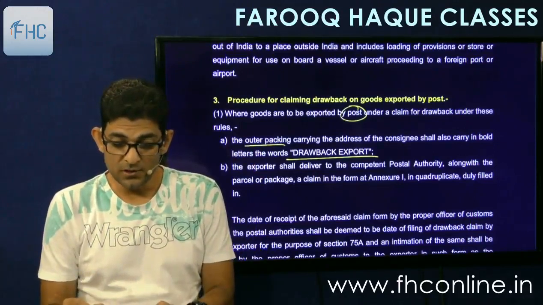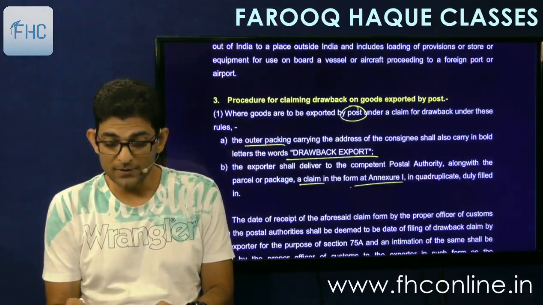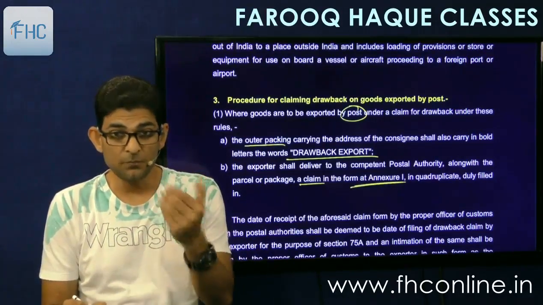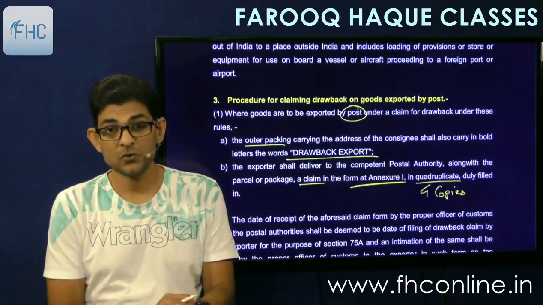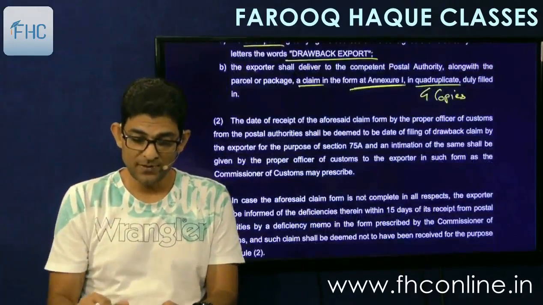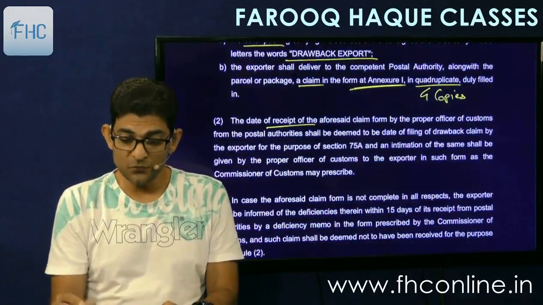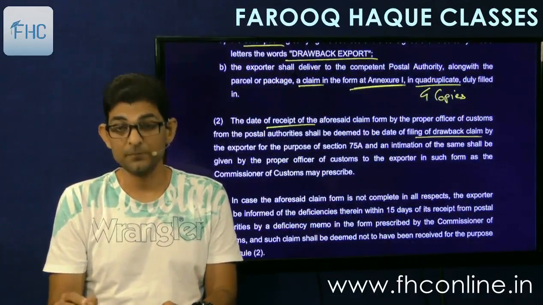And the exporter shall deliver to the competent postal authority along with the parcel or package a claim in form at annexure 1. It's a prescribed form. In quadruplicate means 4 copies duly filled in. So you'll have to submit the form also, obviously. Then the date of receipt of the aforesaid claim form by the proper officer of custom from the postal authority shall be deemed to be the date of filing of the drawback claim.